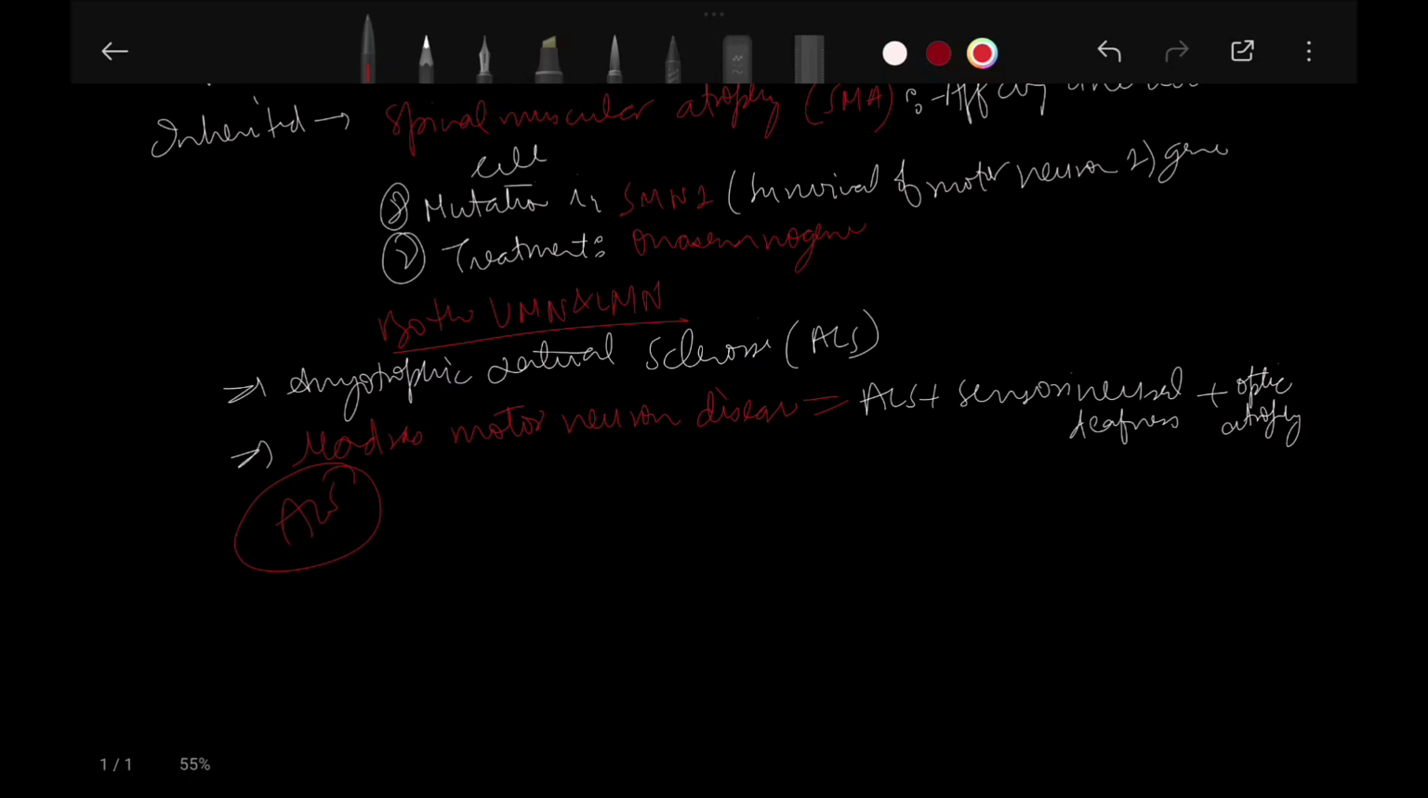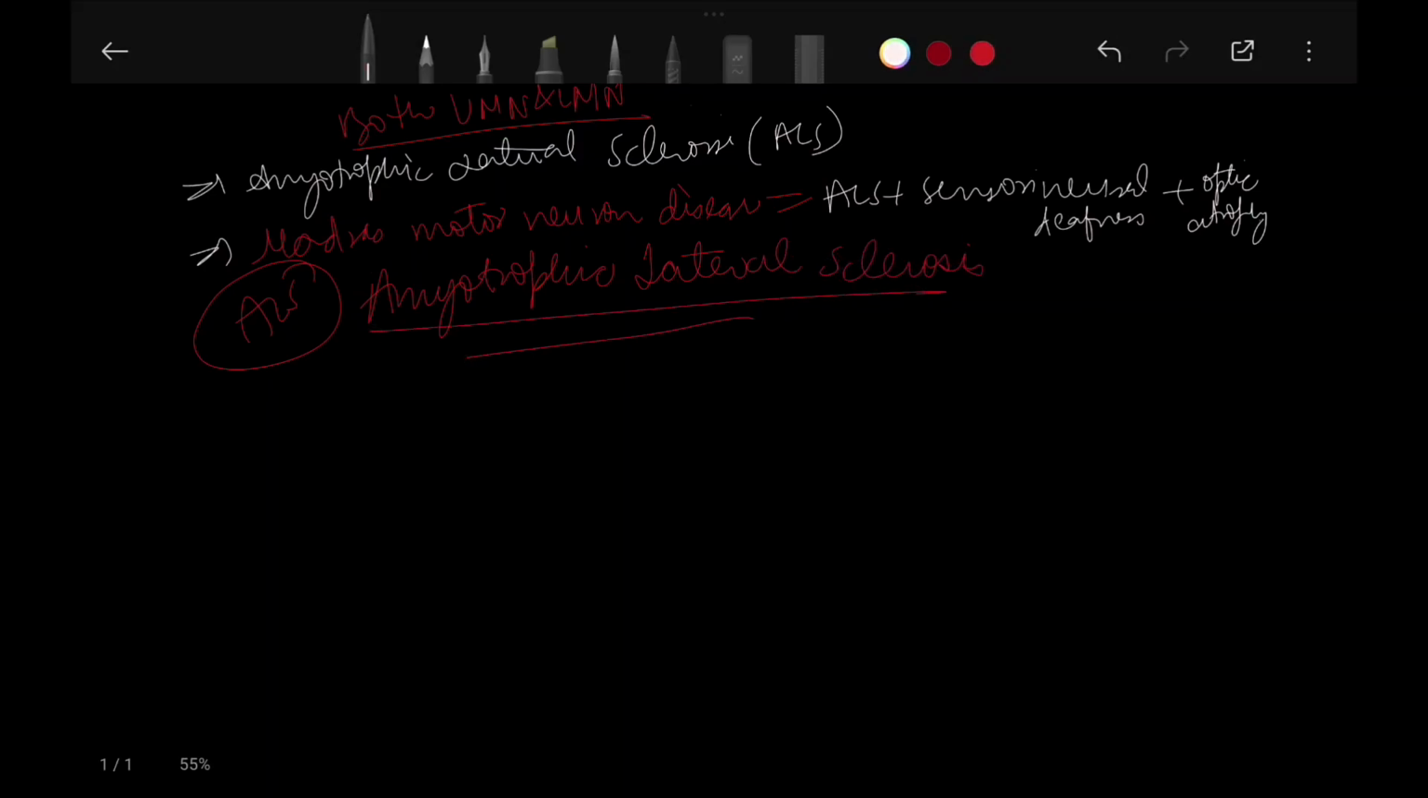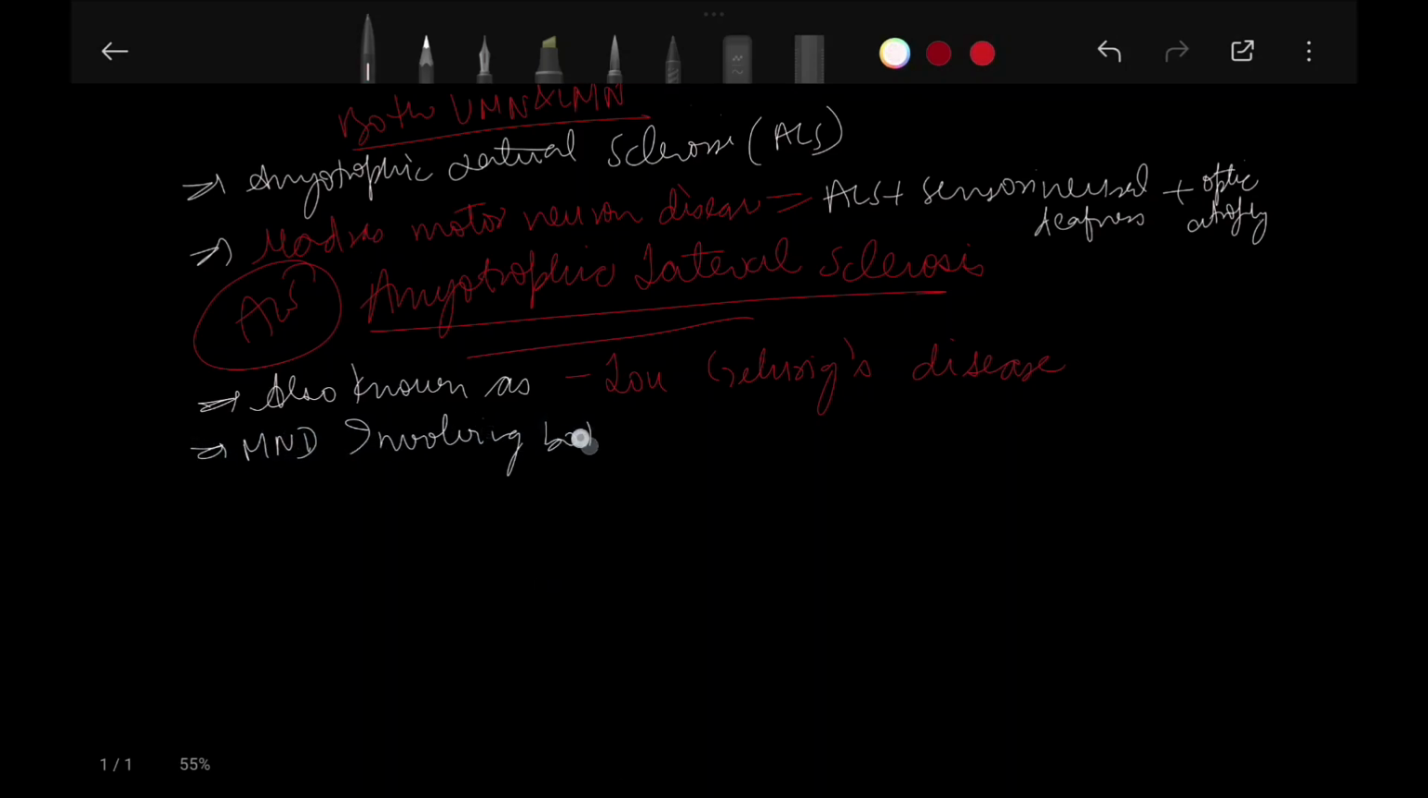Okay, so the next topic is amyotrophic lateral sclerosis, something that Stephen Hawking was suffering from. Amyotrophic lateral sclerosis. Okay, it is also known as Lou Gehrig's disease. It is a motor nerve disease involving both upper motor neuron and lower motor neuron.